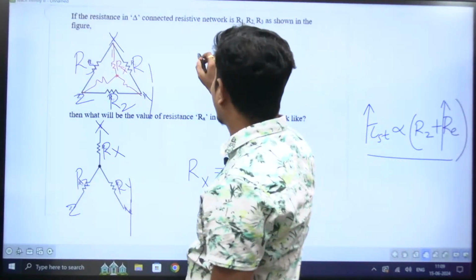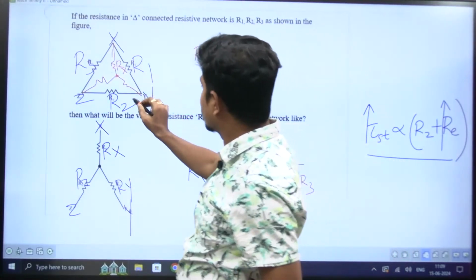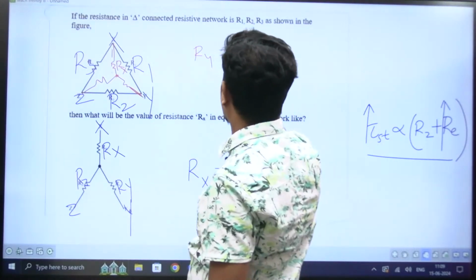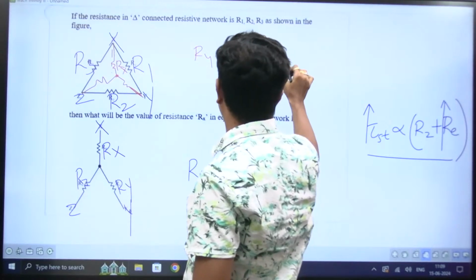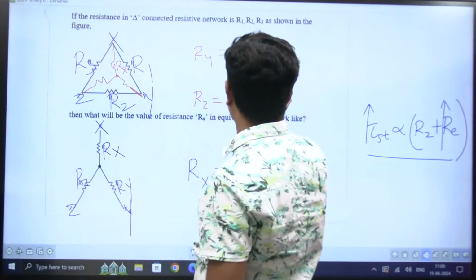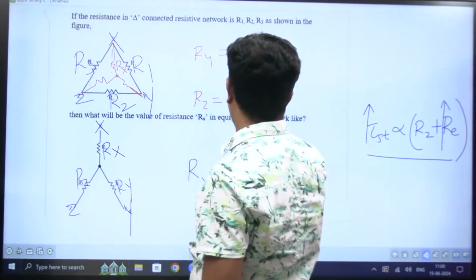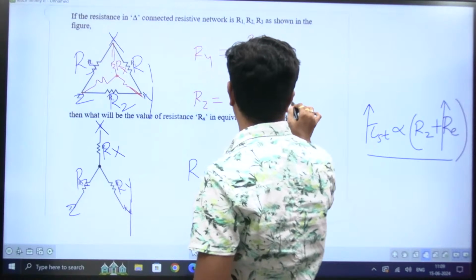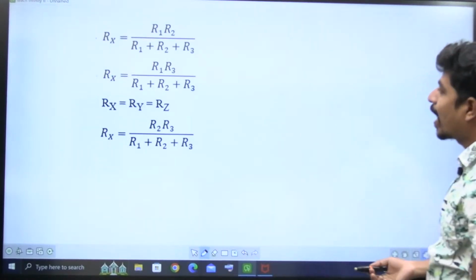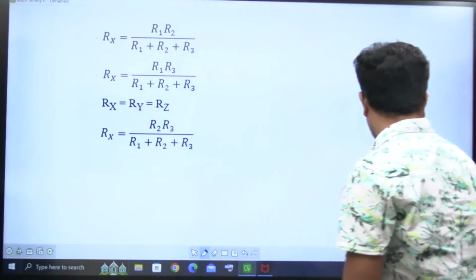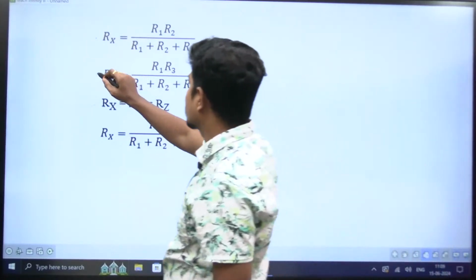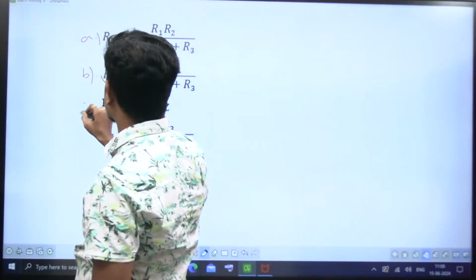Suppose, sir, I want Ry. What are the connected arms here? Ry connected arms are R1, R2 by R1 plus R2 plus R3. What is Rz? Rz connected arms R2, R3 by R1 plus R2 plus R3. Done? Come here, it is asking Rx. What are the connected arms? R1, R3. It is R1, R3 by R1 plus R2 plus R3. Option is B.